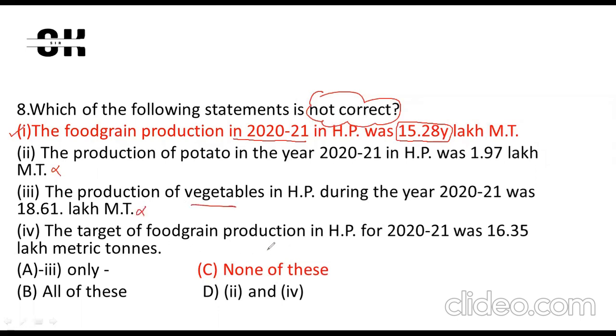Vegetable production. If I talk about the last question, food grain production of HP in 2020-21, it is 16.35 lakh metric ton. So I found this statement is also wrong. The question is asking which of the following is true. So I found that only one is correct, and 2, 3, 4 are incorrect. So the answer is none of these.